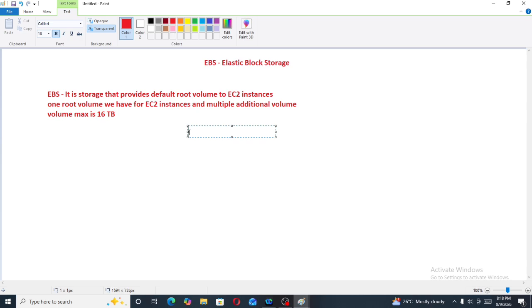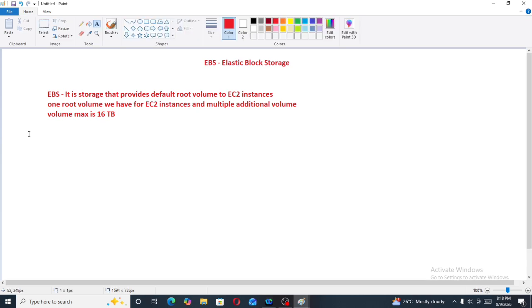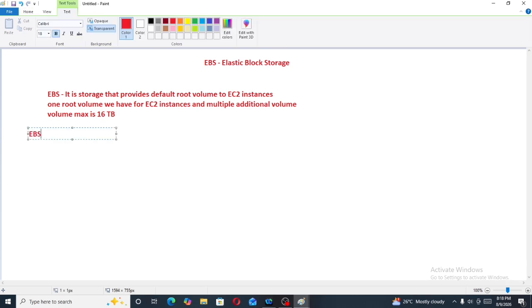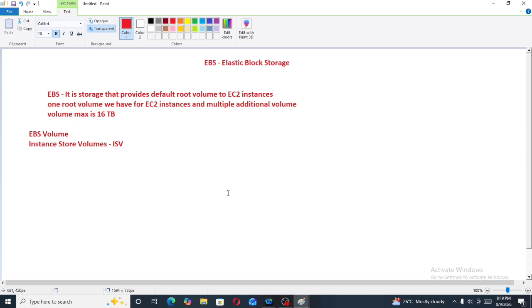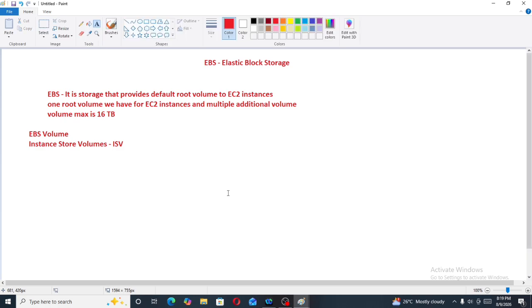First is EBS volume and second is instance store volume, short form ISV. One is EBS volume and second is instance store volume, that is ISV.